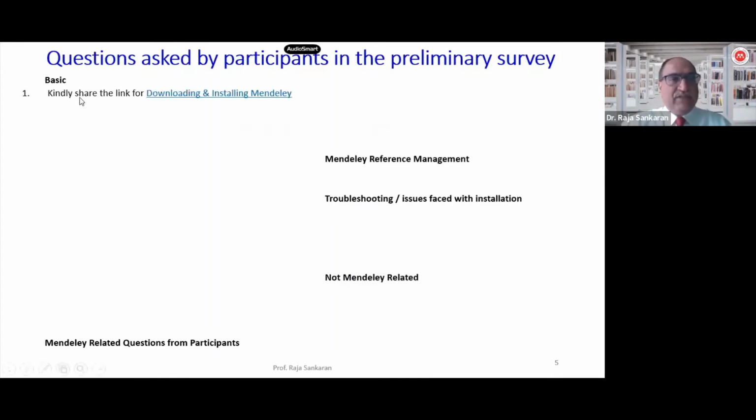discuss them. The first is about the link for downloading as well as installing Mendeley. I have already shared this in the chat box, as well as the mail that was sent across to all the registered participants as part of the session today.